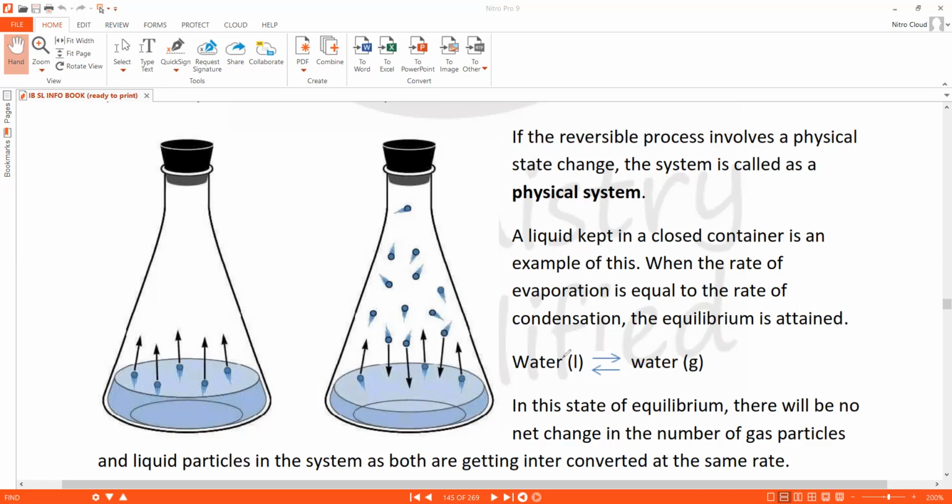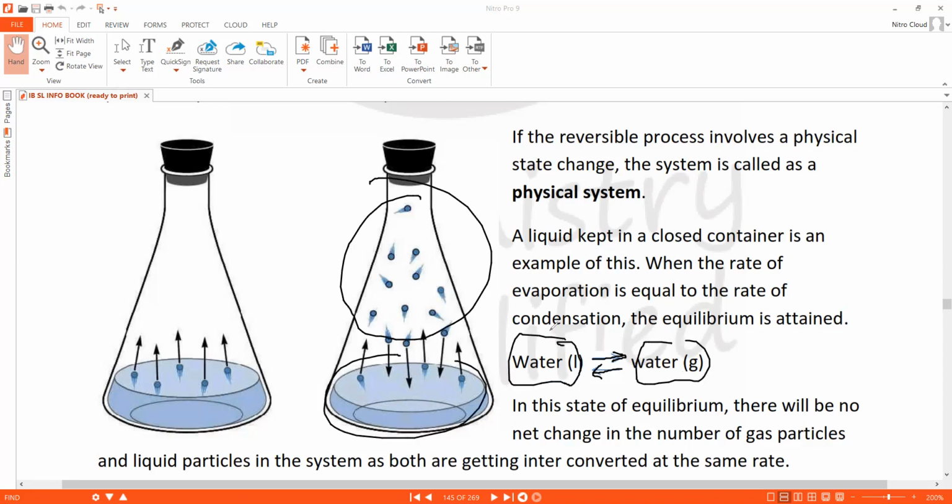So we talked about two things happening here. First, the forward reaction and the backward reaction will happen at the same speed. And because the forward and the backward reactions are happening at the same speed, the number of molecules in the reactants and the product, suppose this is my reactant and this is my product, will neither increase nor decrease. They will remain constant.